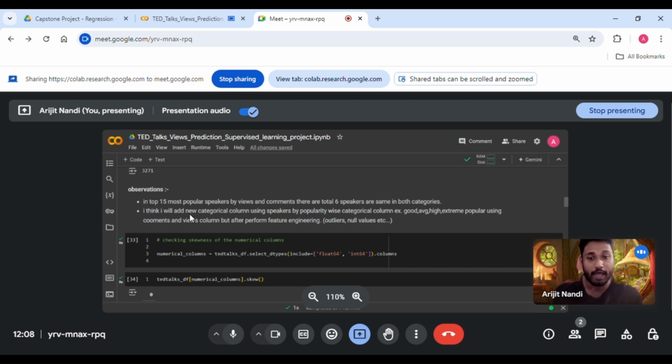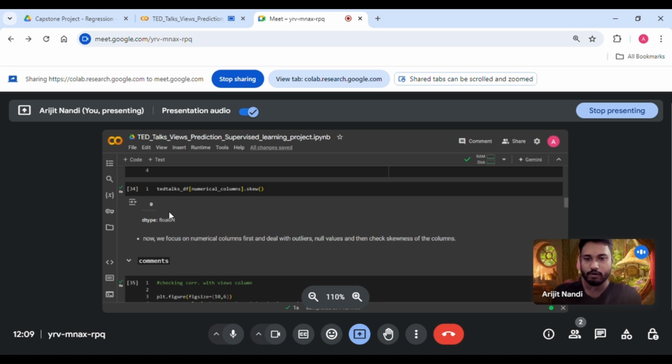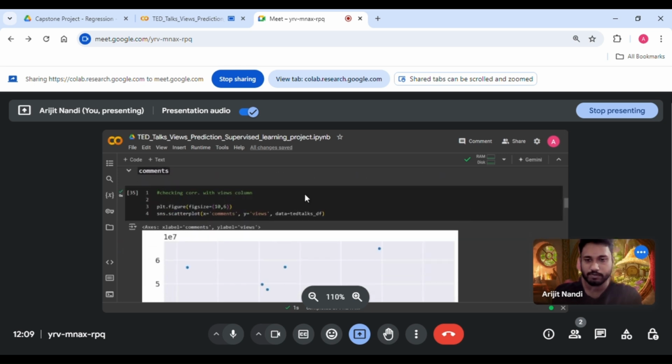I think I will add a new categorical column for speaker popularity, with categories like good, average, high, extreme, popular, using the comments and views columns, but after performing feature engineering. Okay, checking skewness of the numerical columns, float and all columns. I'm storing these numerical columns in a variable called numerical columns. Now let's see skewness. We will focus on numerical columns first, dealing with outliers and null values, and then check skewness of the columns. So I'm checking the correlation with the views column.